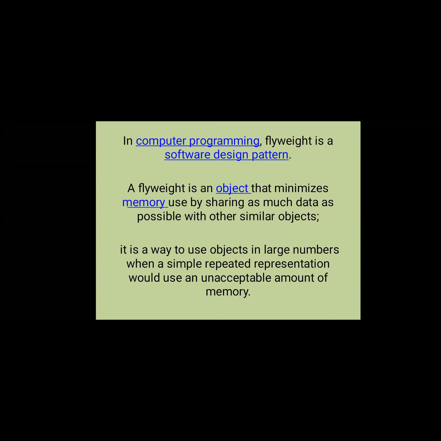Flyweight is an object that minimizes the memory used by sharing as much data as possible with other similar objects. It is a way to use objects in large numbers when a simple repeated representation would use an unacceptable amount of memory. So in some types of situations unnecessary data is stored. Here we try to identify and eliminate the unnecessary or redundant data. So we are using the concepts of normalization, which will be used for reducing the redundant data up to some extent.